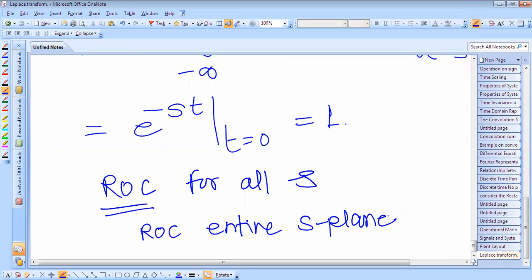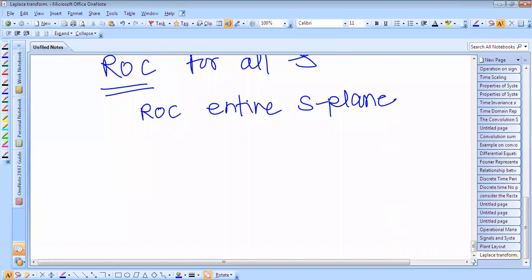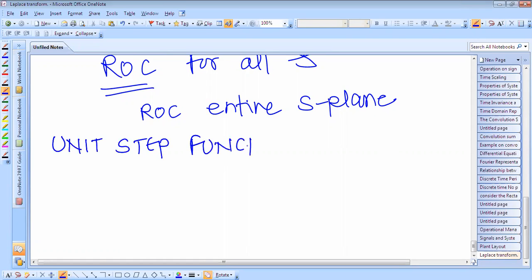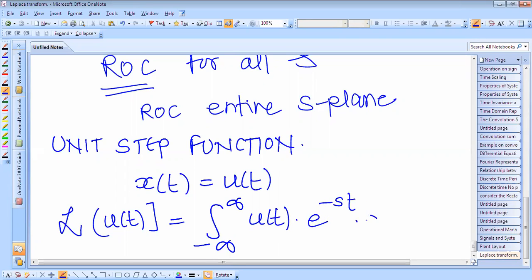So next is the unit step function. The unit step function is given as x of t equal to u of t, and the Laplace transform of this unit step function u of t we can write like this: integral from minus infinity to infinity of u of t into e raised to power minus st into dt.